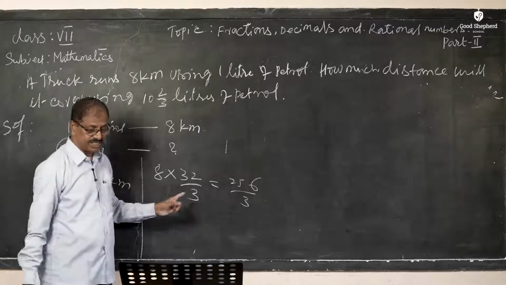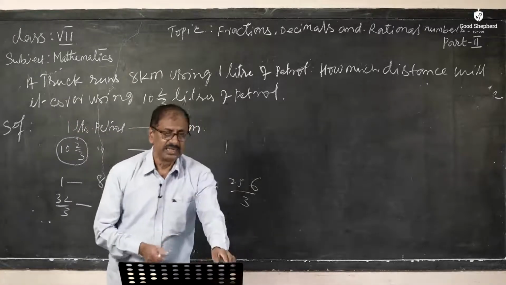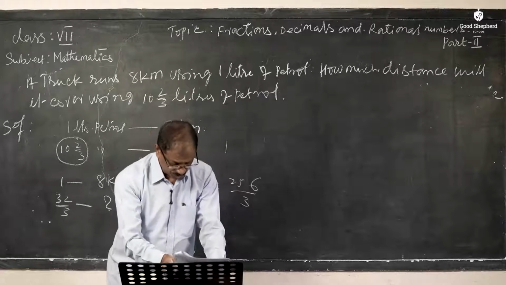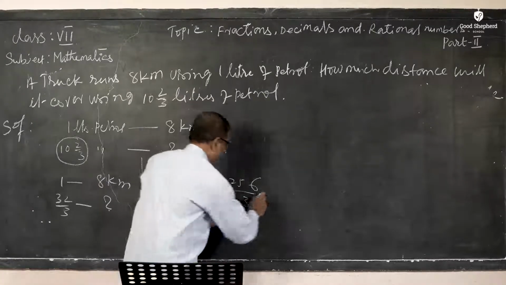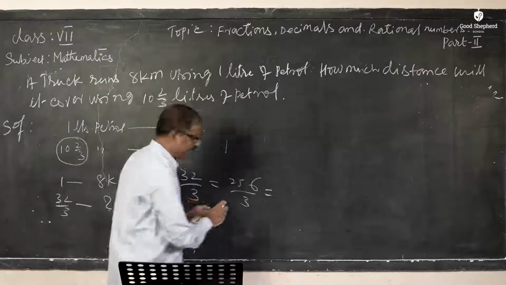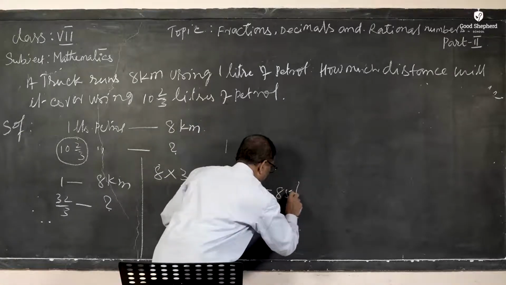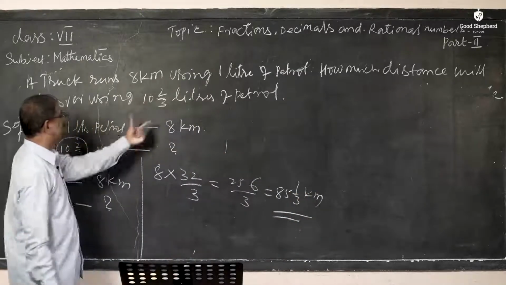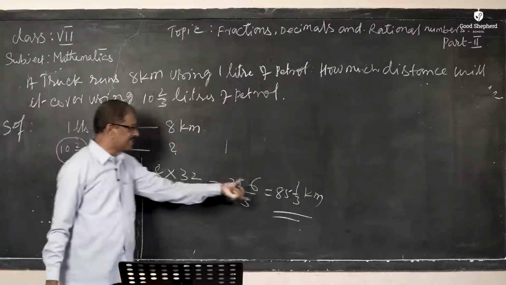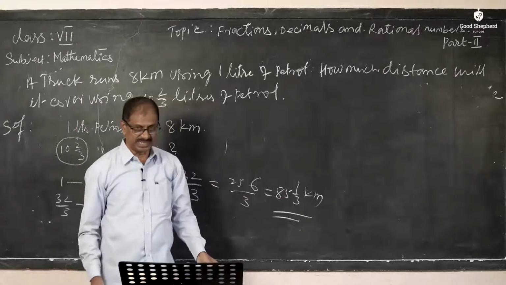This much distance is travelled in kilometers, correct? So this also we can convert into a mixed fraction. We can write it as 85 1/3 kilometers. So in 10 2/3 liters of petrol, it can cover a distance of 85 1/3 kilometers.